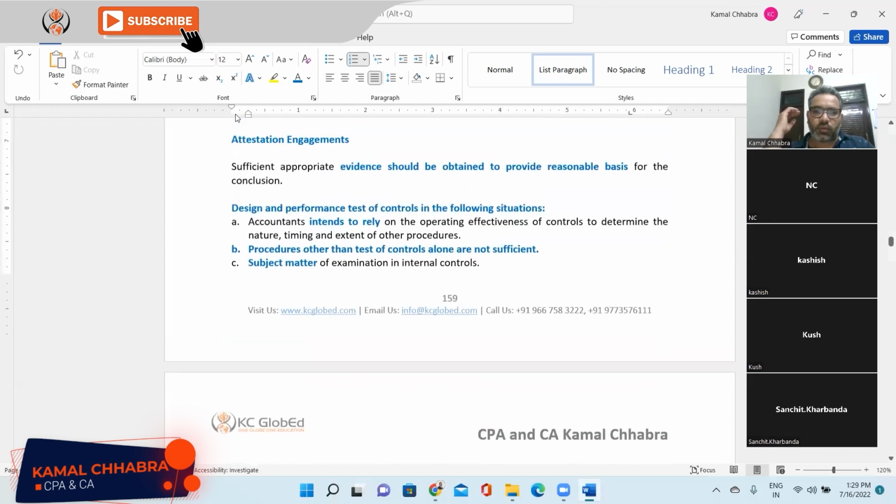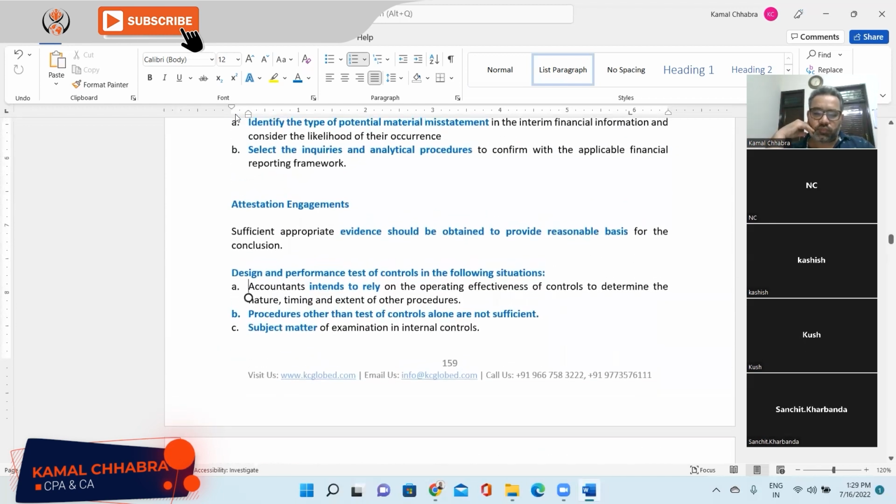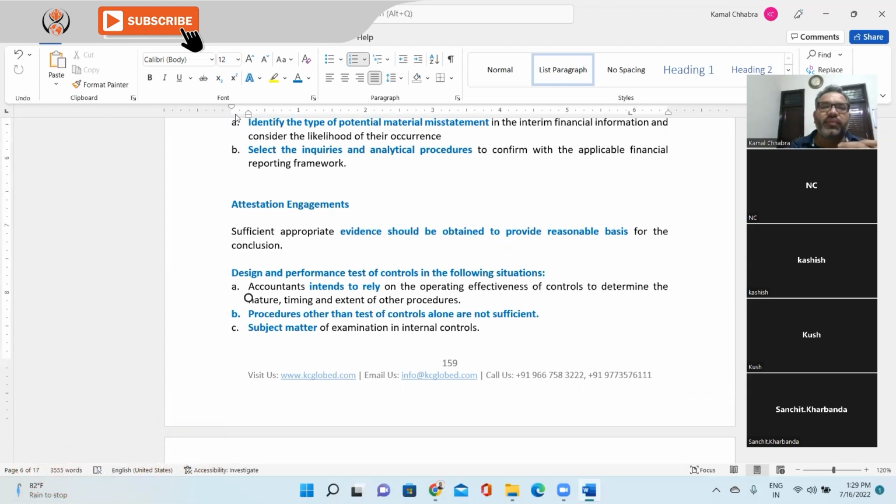Kamal, a question. Yes. Just on point B where it says procedures other than test of controls are not sufficient, what is it trying to say? Meaning if TOC is not sufficient then we do substantive, but the title is design and perform test of controls, design and perform TOC in the following situations.